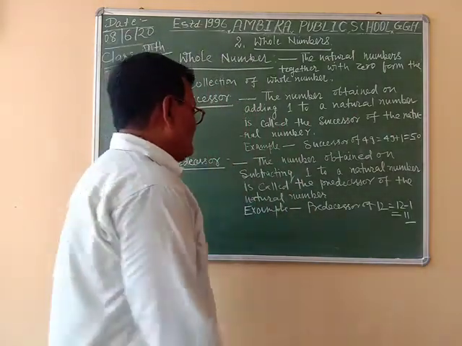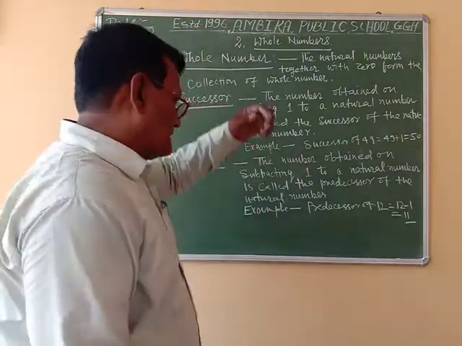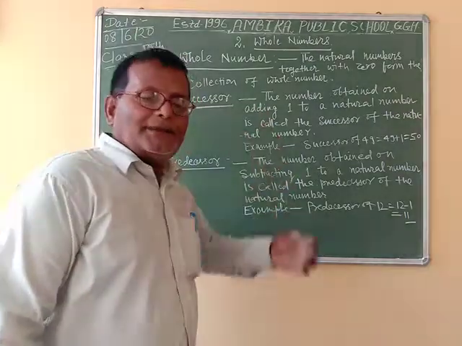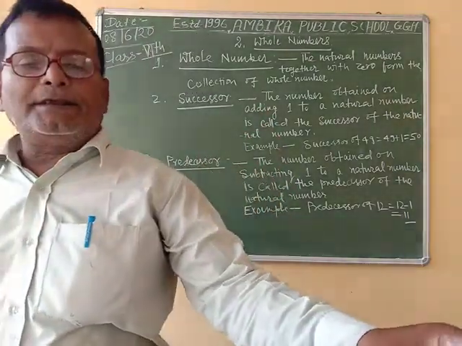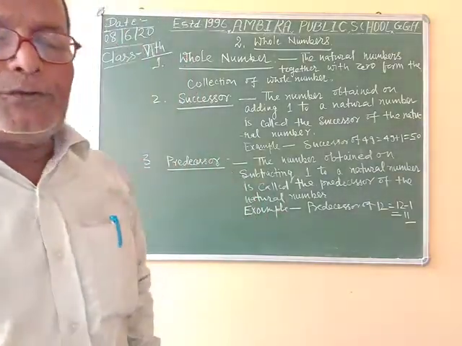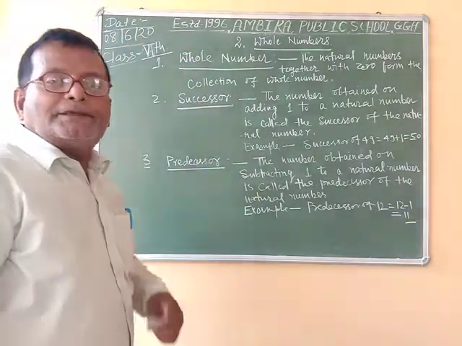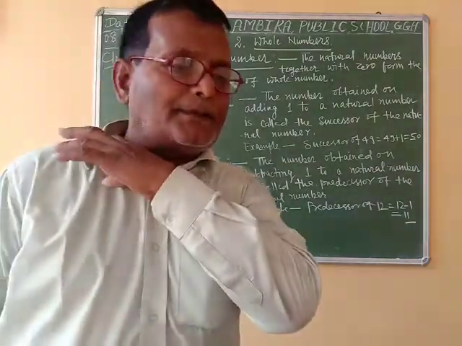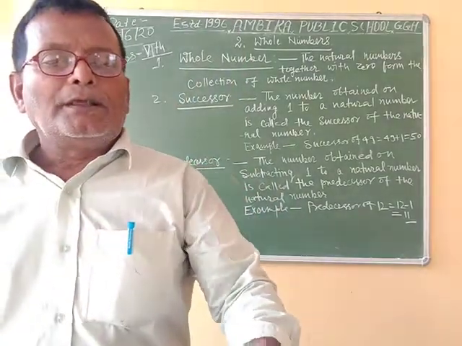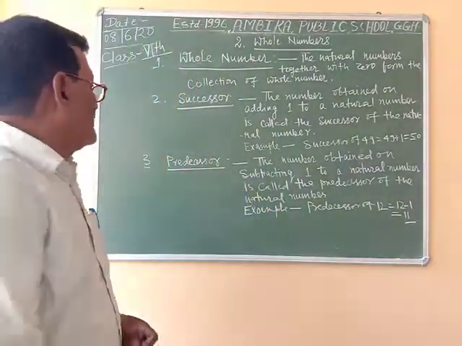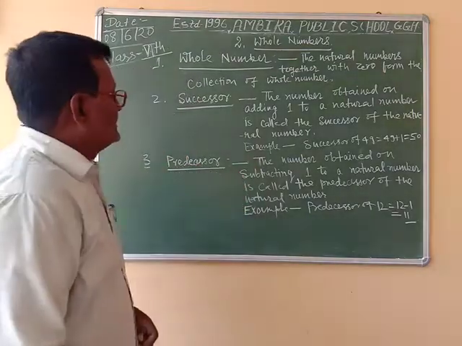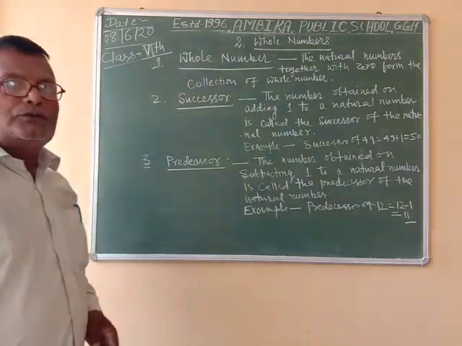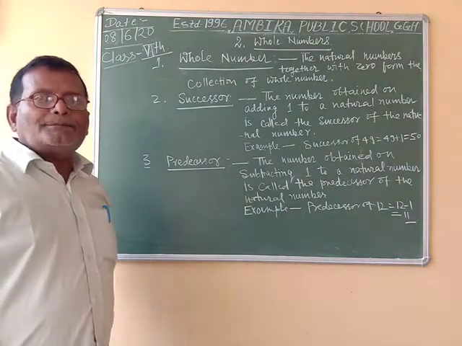So to find the predecessor, we subtract 1 from a given number, and to find the successor, we add 1 to a given number. So these definitions are very important. You can note them in your notebook. This will help you to solve the problems.